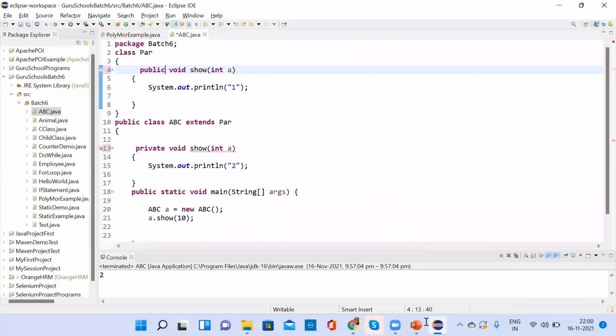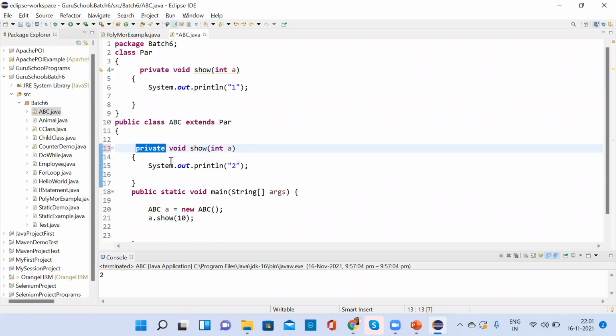We were discussing that if this is private and this is public, then it is not allowed. But if this is private and the child, am I audible?